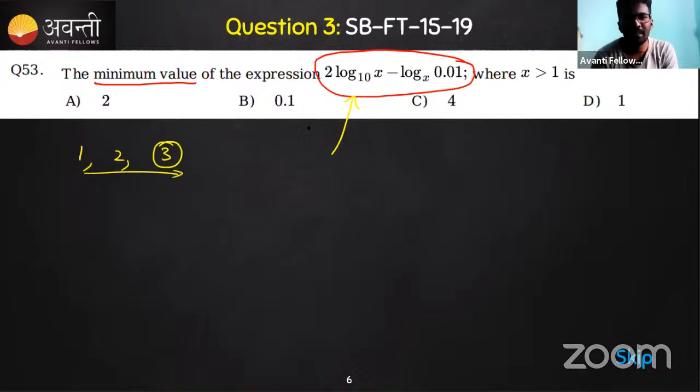It is not too lengthy, because if it is something very big, I would have skipped this and gone to the fourth one. But here it is not like that. If you apply just a little concept, you will get it. So it is not that difficult. I'll tell you how.